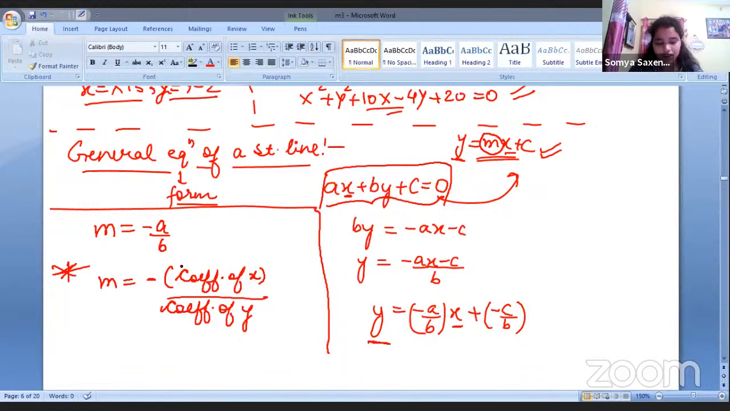Thus, if this form is available to us, then definitely it is very easy to find out the slope. Very easy. We don't have to waste our time in converting this first and then finding this expression, right? It will always come as minus a by b. So basically, it is the negative of coefficient of x divided by the coefficient of y. So simply by applying this, we can find out the slope of a line of which the general equation is given and not the slope intercept form.